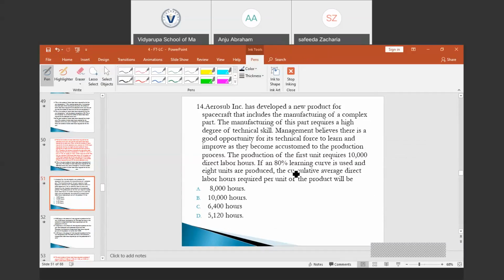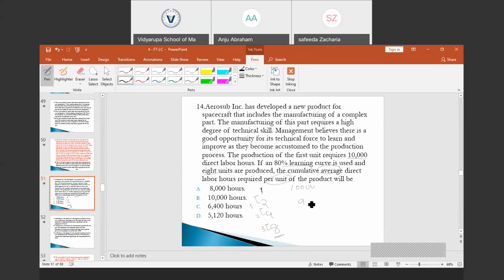An 80% learning curve is used and 8 units are produced. The cumulative average direct labor hours required per unit. Average per unit time is asked for 8 units. For the first unit, they require 10,000 direct labor hours. 8 units is produced in the third doubling: first, second, and third doubling. So we are asking about the average time. How can we find the average time?